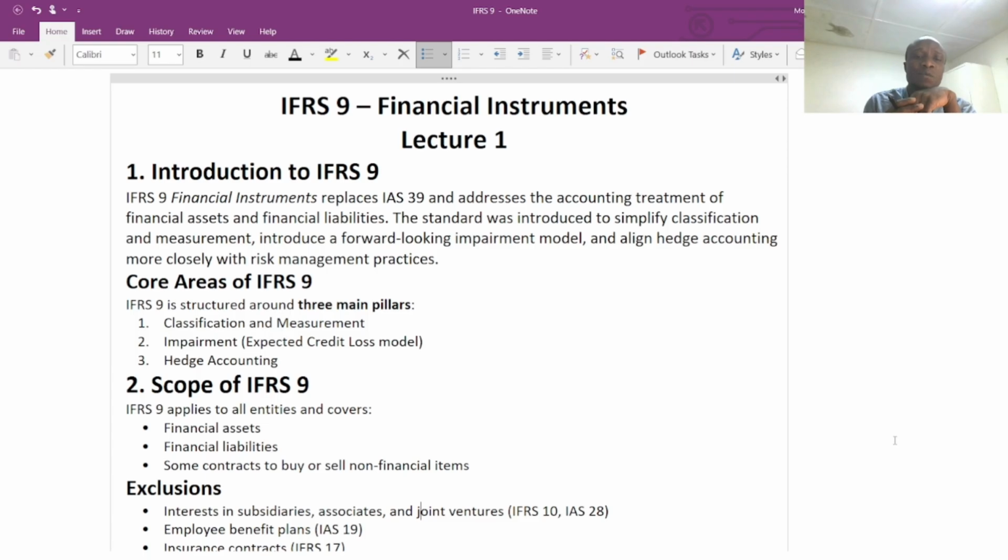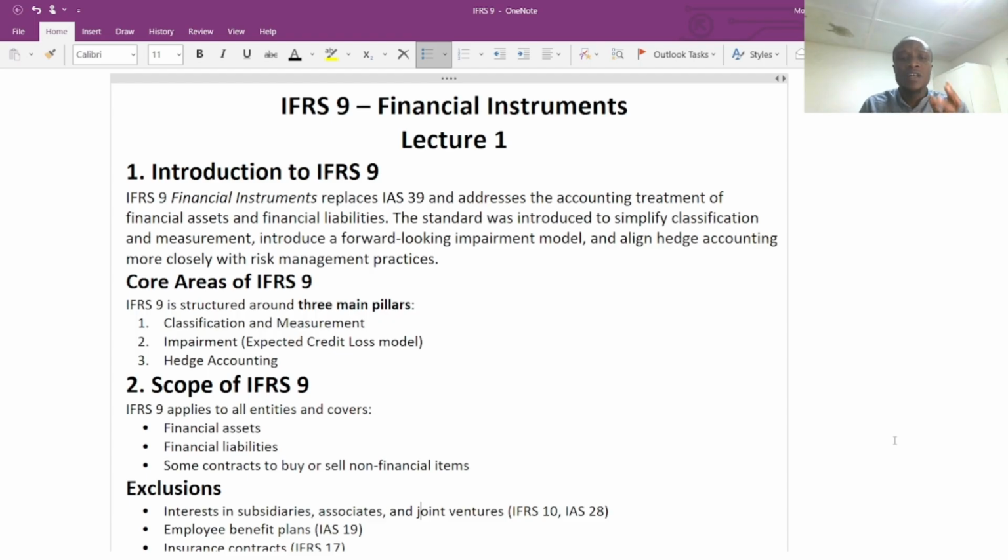IFRS 9. Also, IFRS 9 introduces the concept of the expected credit loss, the impairment model, which we can use for IFRS 9. If you can remember when I covered the impairment session, IFRS 9 was excluded under that impairment rule. So now we are going to look at how we can impair the financial instrument, financial assets, as well as financial liability.